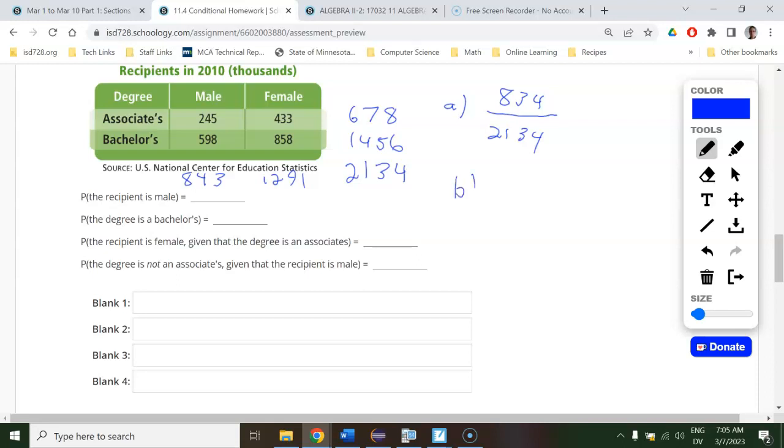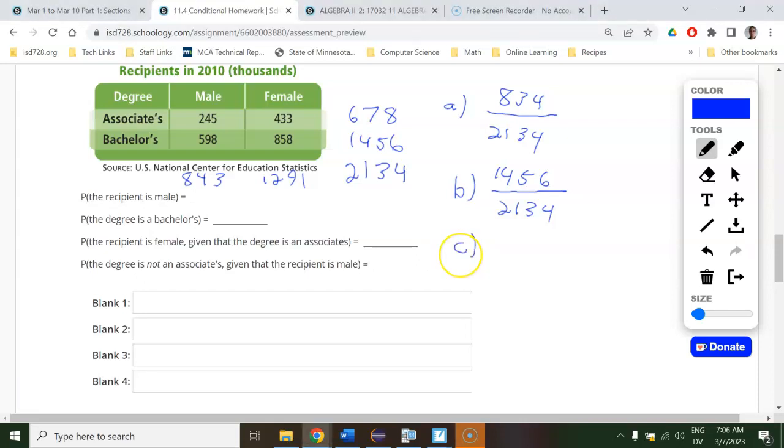Very similar for part B, the chances that they're a bachelor's degree, the same bottom number. It's not a given that probability, so the bottom is everybody. And out of all those people, what are bachelors? So add up this row here, and that's the bachelor number. So it's 1456. So that's the chances you get a bachelor person out of the total.